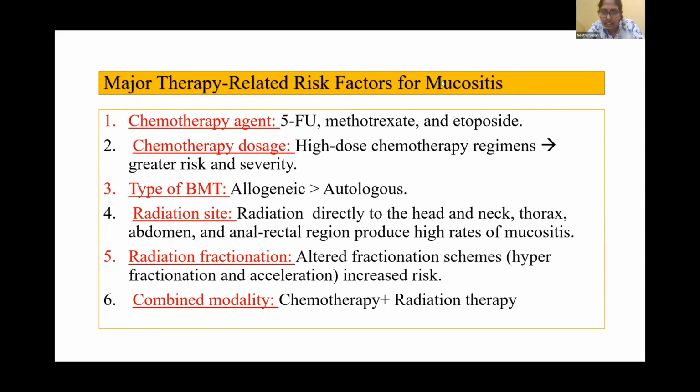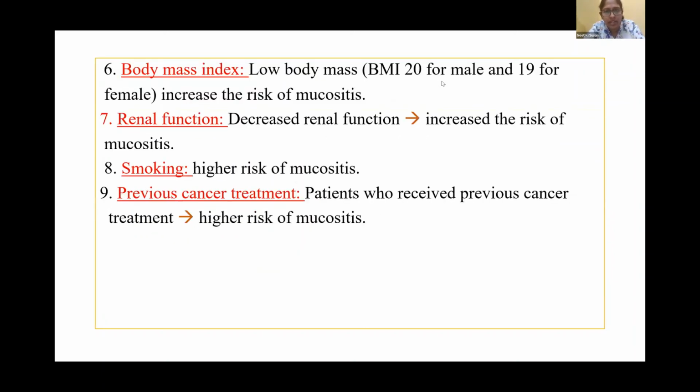Radiation site: radiation directly to the head or neck or thorax, abdomen, or anorectal region can produce high rates of mucositis. Next is radiation fractionation. Altered fractionation schemes such as hyperfractionation or acceleration can obviously increase the risk of mucositis. Now, combined modality, obviously chemotherapy plus radiation therapy will pose more risk than chemo or radiation alone. Body mass index: lower body mass increases the risk of mucositis. What about renal function? If the renal function is decreased, then there is increased risk of mucositis. Smoking can also pose higher risk of mucositis. And what about previous cancer treatment? Patients who received previous cancer treatment pose higher risk for mucositis.